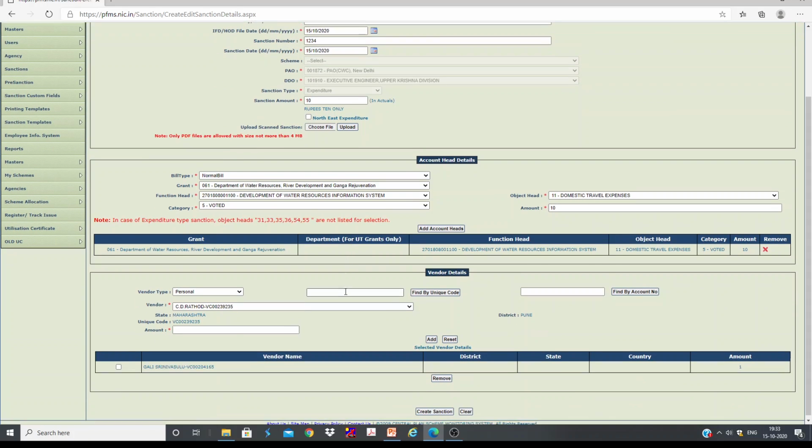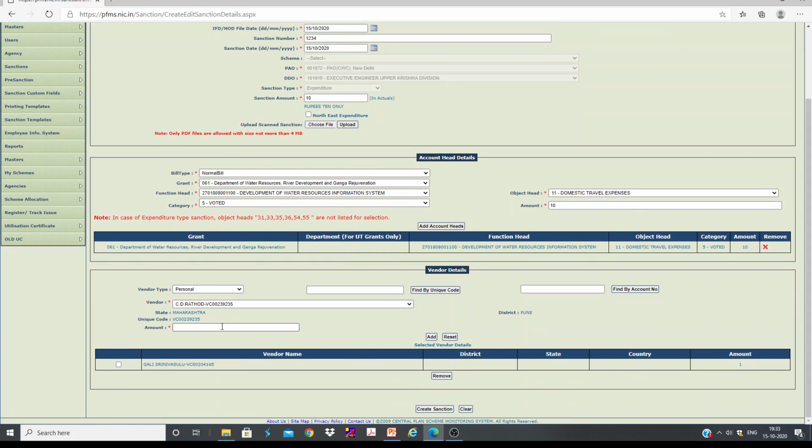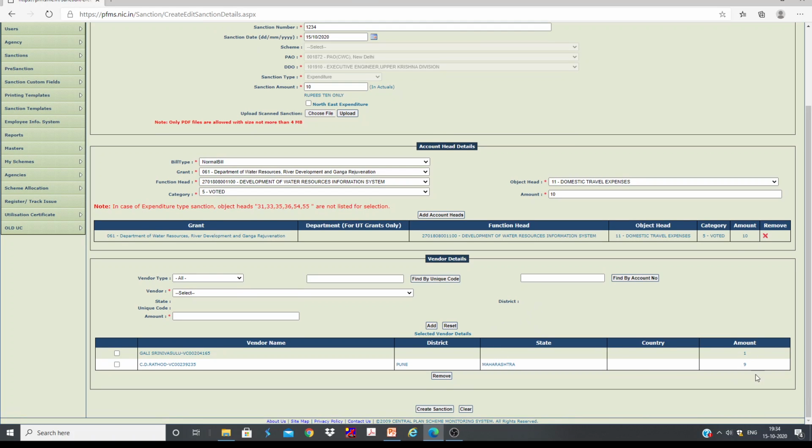I'm just taking another person here. You can mention the amount here. Total sanction amount is 10, and already 1 rupee is allotted to Mr. Gali Srinivasulu. I can allot the remaining amount, 9. You can see both are added. So the point of explaining this is, under one sanction order we can pay multiple persons. Anyway, this is just for demonstration purpose.